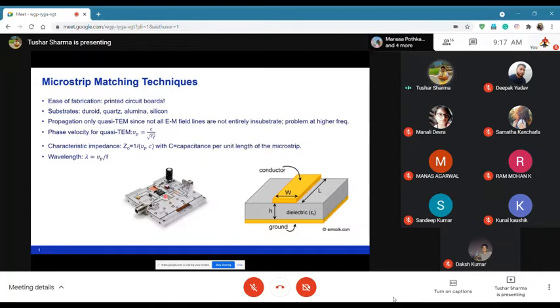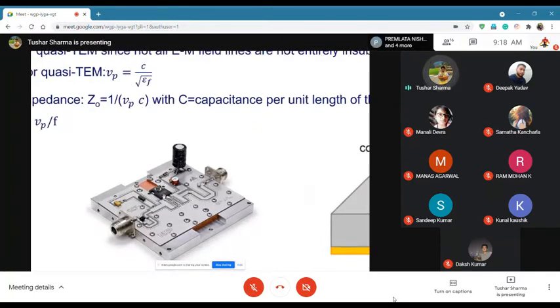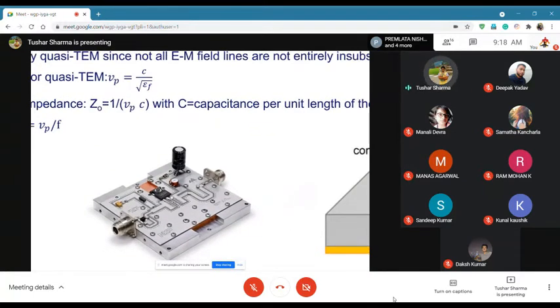So for example, here is my transistor sitting. This black thing is my transistor. Now what happens is that you connect the lead of the transistor to the transmission line. So this is a transmission line, and this is a 50 ohm connector. So basically what you want to do is connect this trace such that whatever impedance is seen by the transistor, and you are designing for a gain or efficiency or whatever it is, you want to match it to 50 ohms.